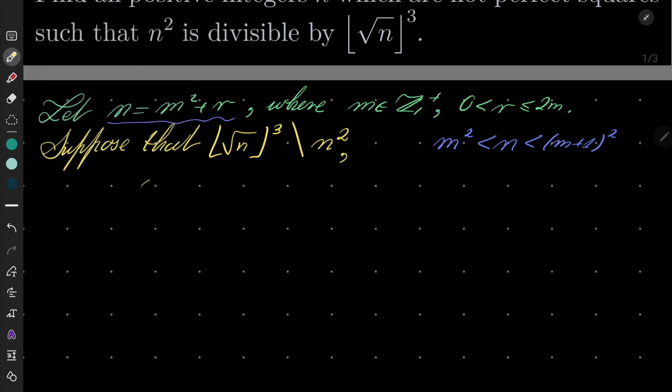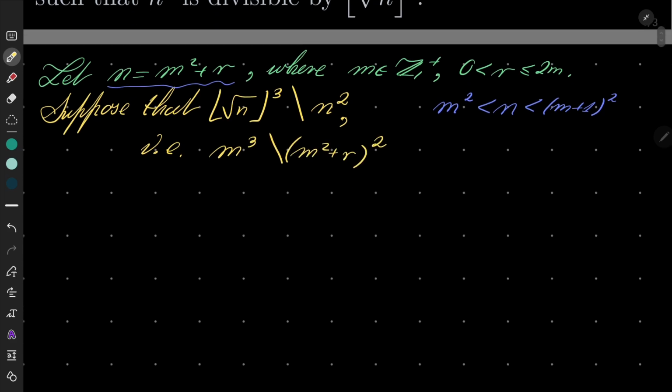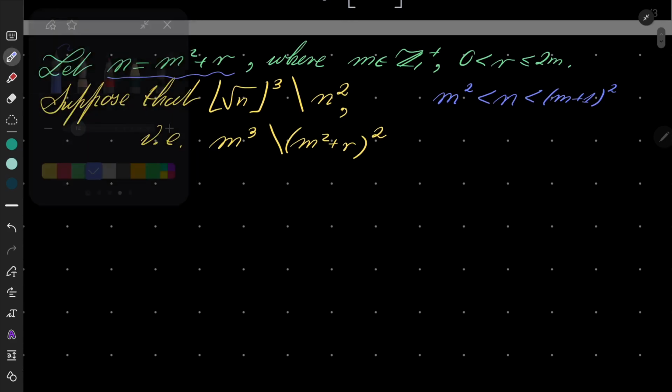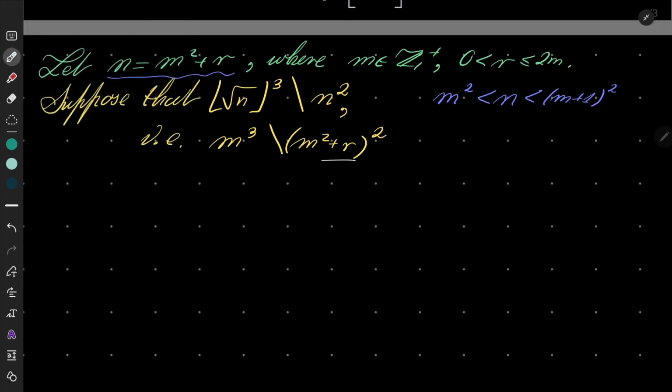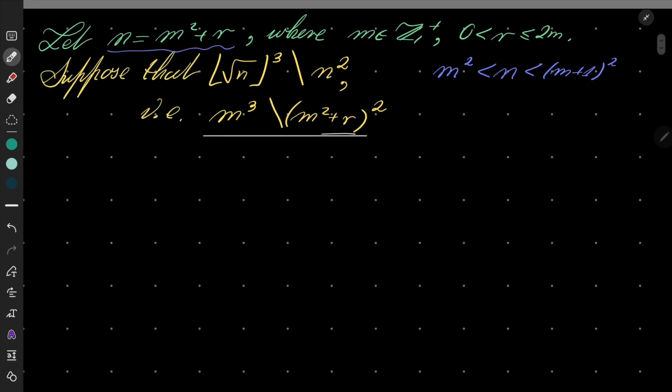That is, m cubed divides n squared, which is m squared plus r, everything squared. I will take this condition and try to derive something interesting from it. So m cubed divides m to the 4th power plus 2m squared r plus r squared.